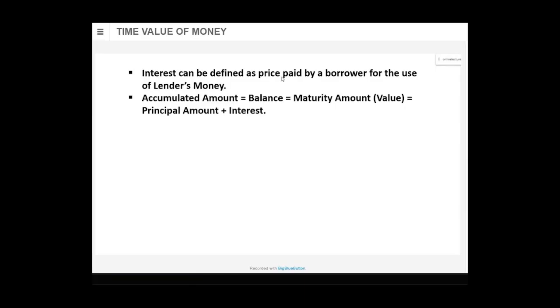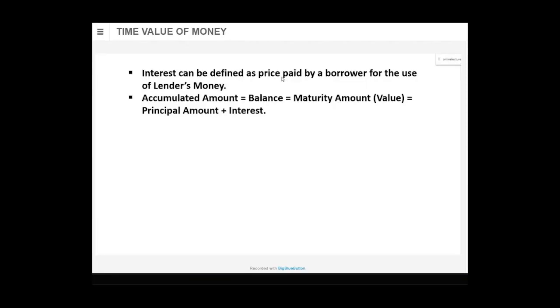1 लाख रुपया मैंने बैंक में रखा, 10% per annum से for 1 year. So 1 lakh at 10%, easy calculation, it is 10,000. So at the end of 1 year, when the 1 year gets over, how much amount will I get? I'll get my 1 lakh back plus the interest on it, that is 10,000.